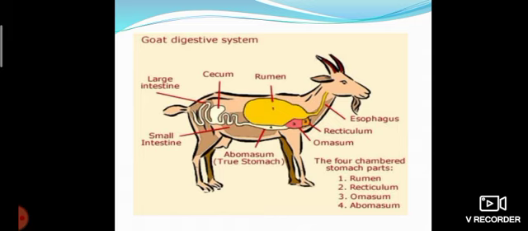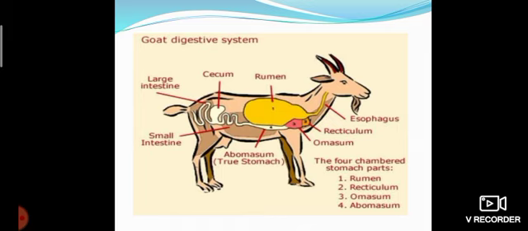Some animals have the enzyme cellulase, so they can easily break down cellulose into simple sugars. Those animals are called ruminants. But the digestion is somewhat different from humans. First, the animals swallow the food and store it in a part called the rumen, which can store the food for some time, and that food is called cud. C-U-D, cud. After some time, the cud is brought back into its mouth and the animal chews it, and then digestion completes.